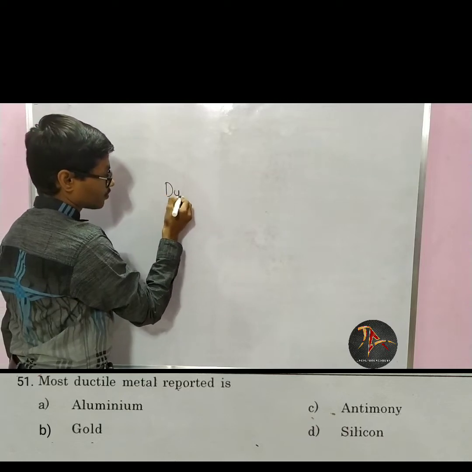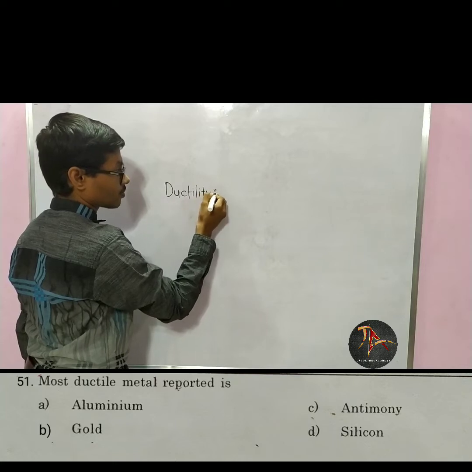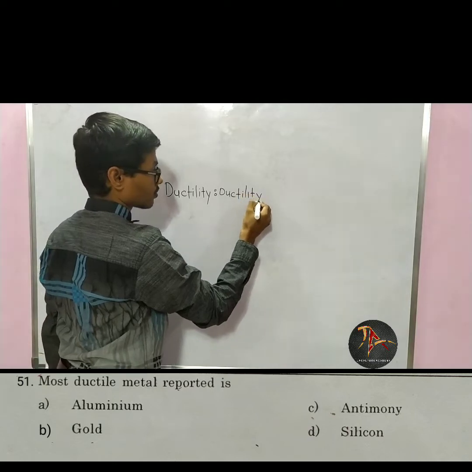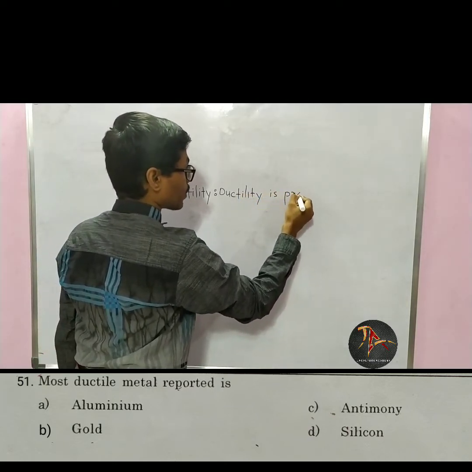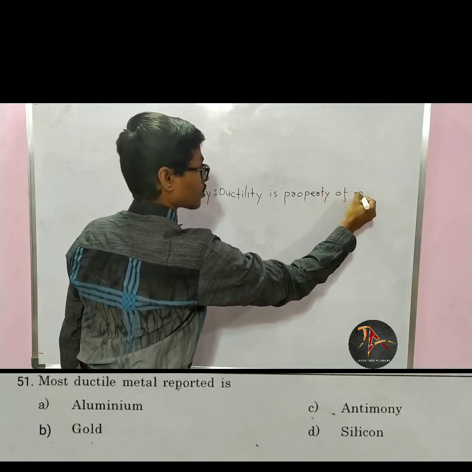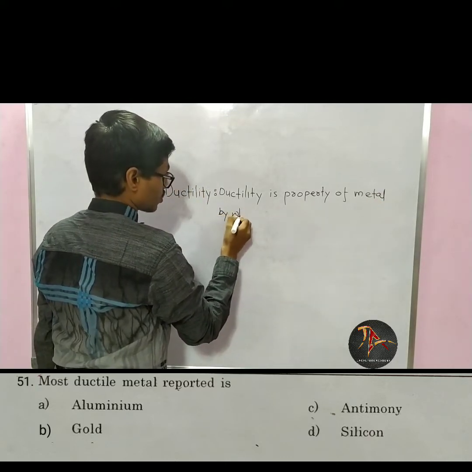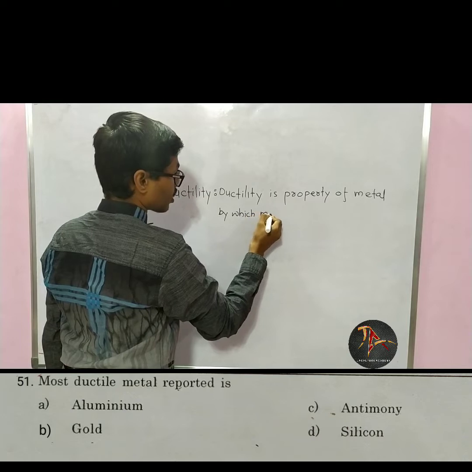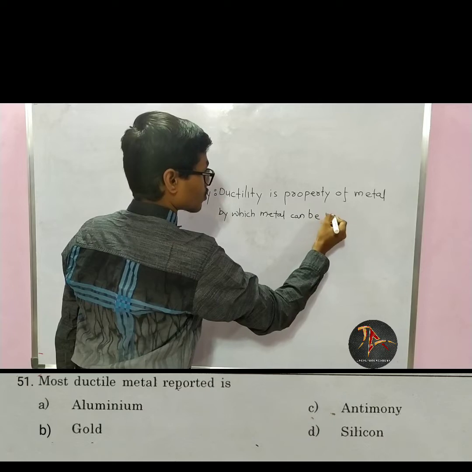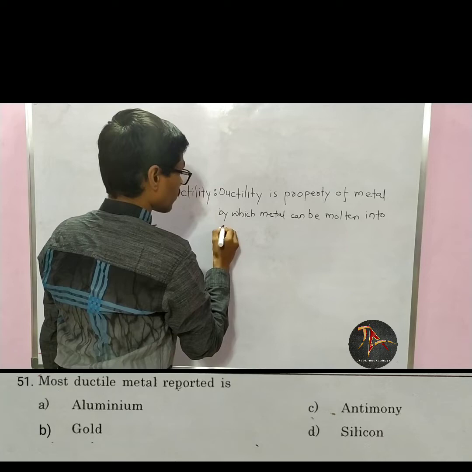Ductility. Ductility is the property of metal by which metal can be drawn into thin wires.